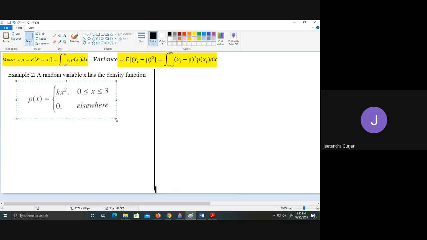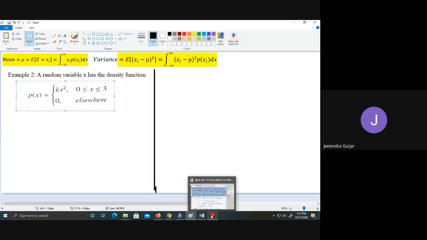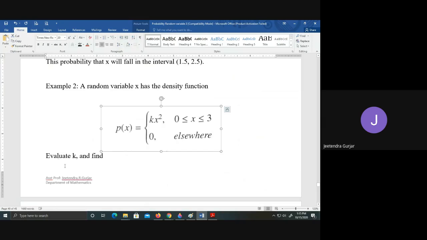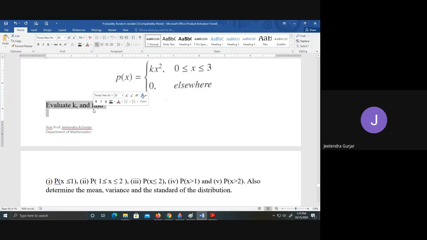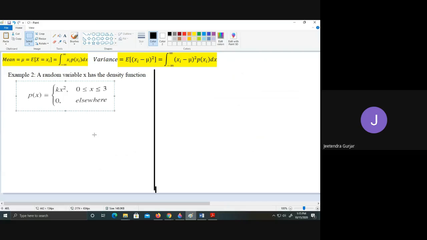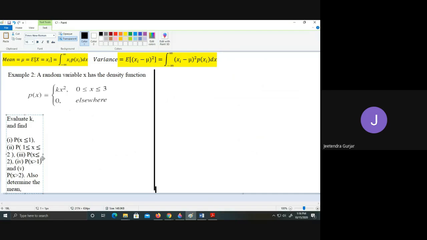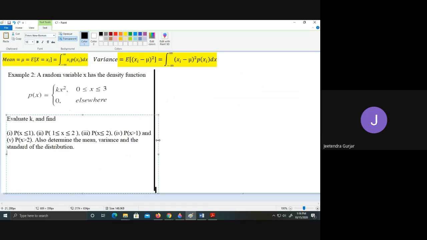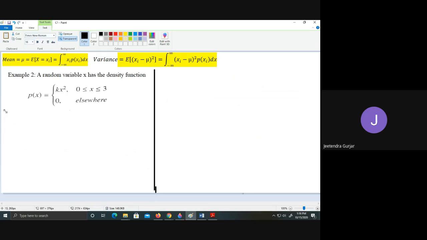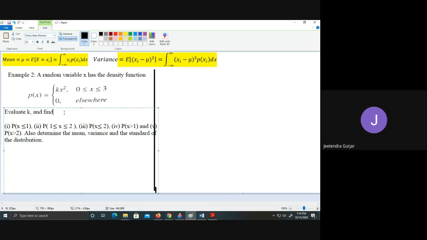So take this example, start solving the example quickly using the mean and variance formula. First find the k value, and then the conditions they have given already, and using these you are going to find k and these values.